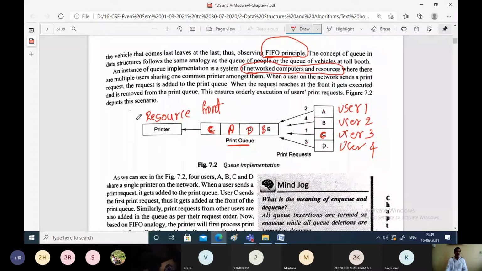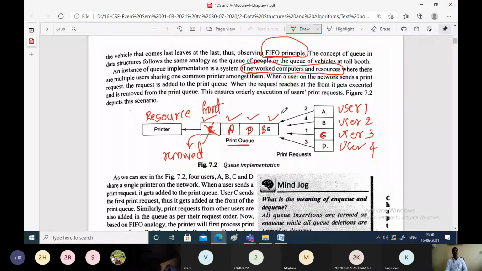So when the printer is available, first process C will be serviced, or user C will be serviced. Then the documents from user C will be printed. Then user A will be serviced. Once the service of C is done, it will be removed from the queue, because once the service is done, it need not be present in the queue. Then after that, if the service of A is done, it will be removed out from the queue. Then later service of D will be done, then service of B will be done.